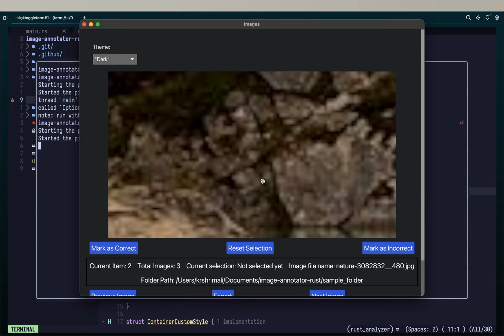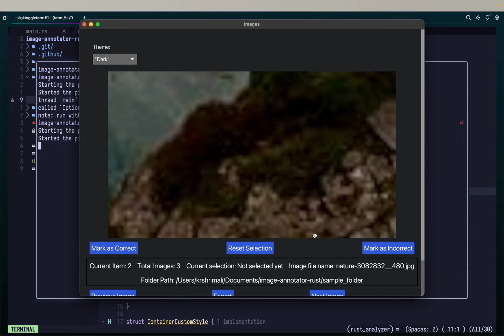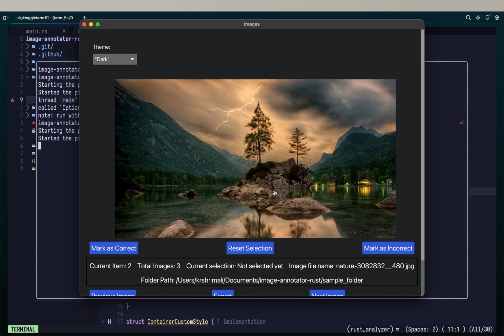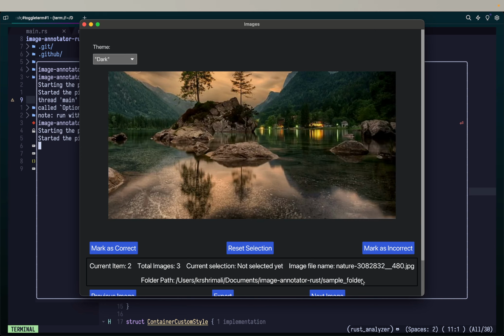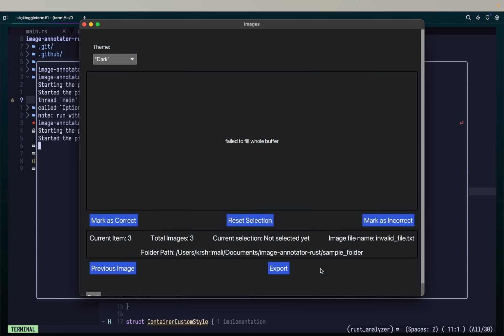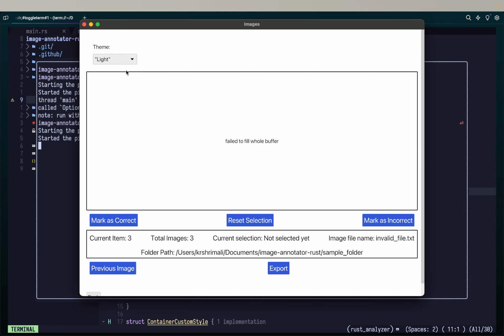And it's pretty useful for those people who do a lot of computer vision and want to annotate some things. Iced provides it. It's not me who has implemented this pinch zoom, and I don't want to take credit for it, but I'm using it, so I can take 10% of credits, I guess. But yeah, theming is also there.